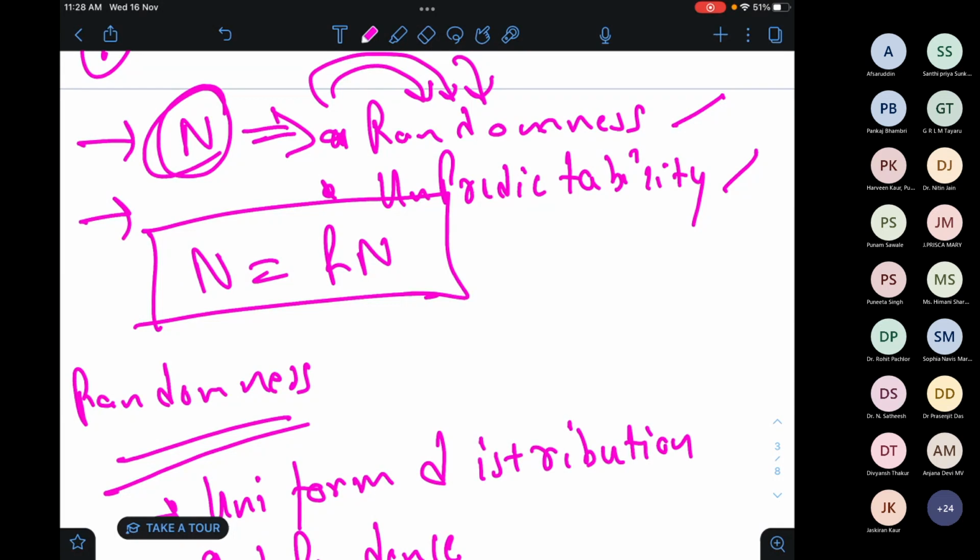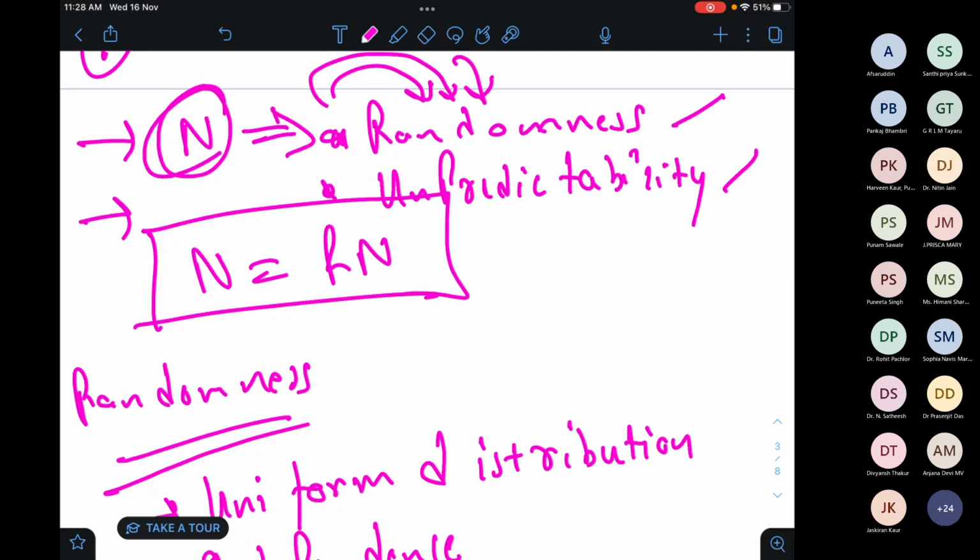But now, when are we able to say that this particular n is random? What I want to say is, n is a number, and we will call n a random number when only two conditions are satisfied, that is randomness and unpredictability.